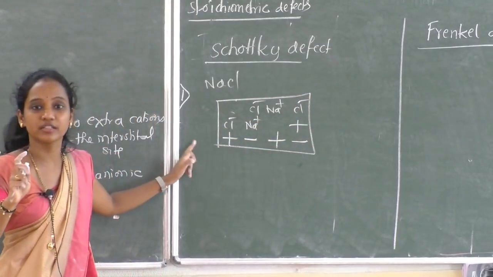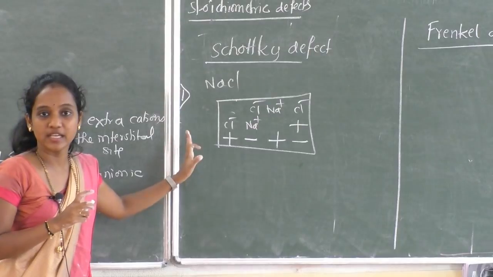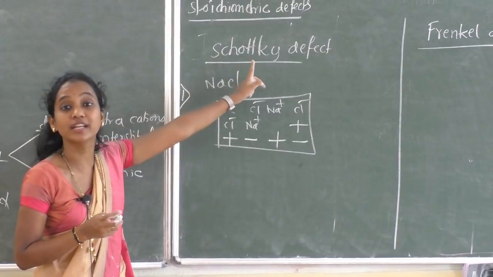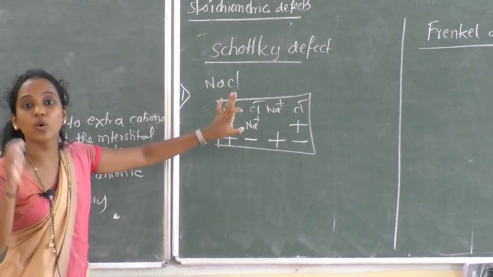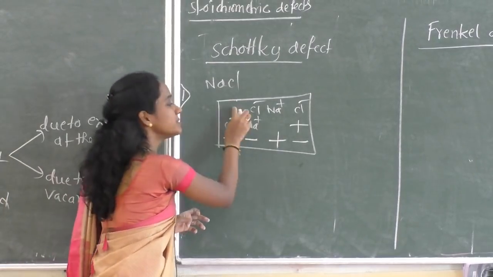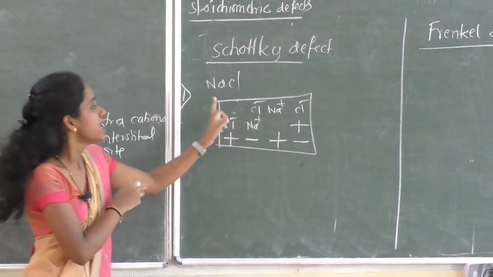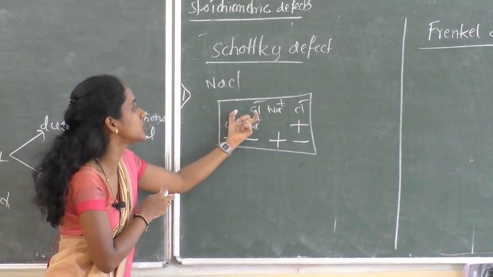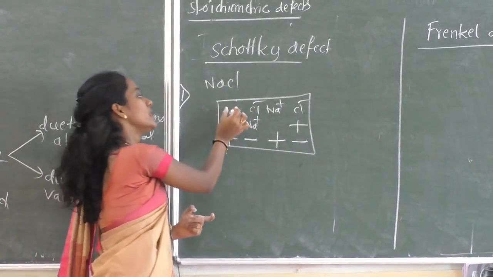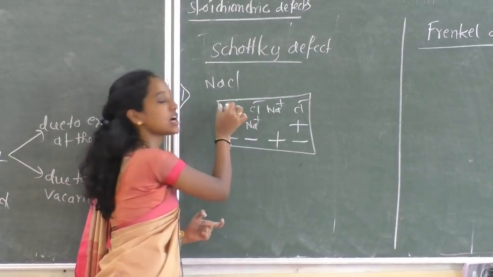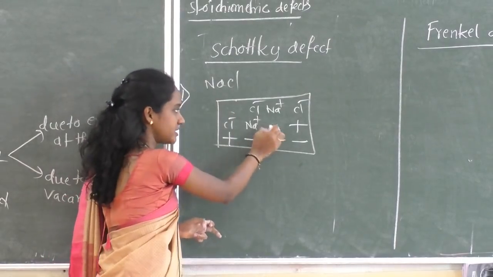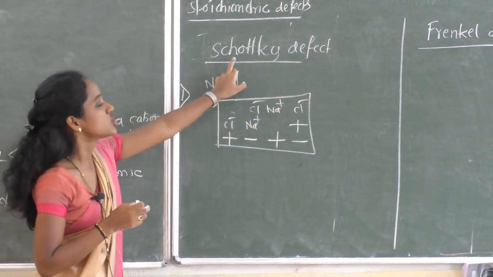Now there is a defect, an irregularity in this solid. This type of defect is known as Schottky defect. What is Schottky defect? Equal number of cations and anions are missing from the lattice. Clear? Equal number. If I want to delete 2 Na+ ions, I have to delete 2 Cl- ions also. So when an equal number of cations, positively charged ions, and negatively charged ions are missing from the lattice site, such type of defect is called Schottky defect.